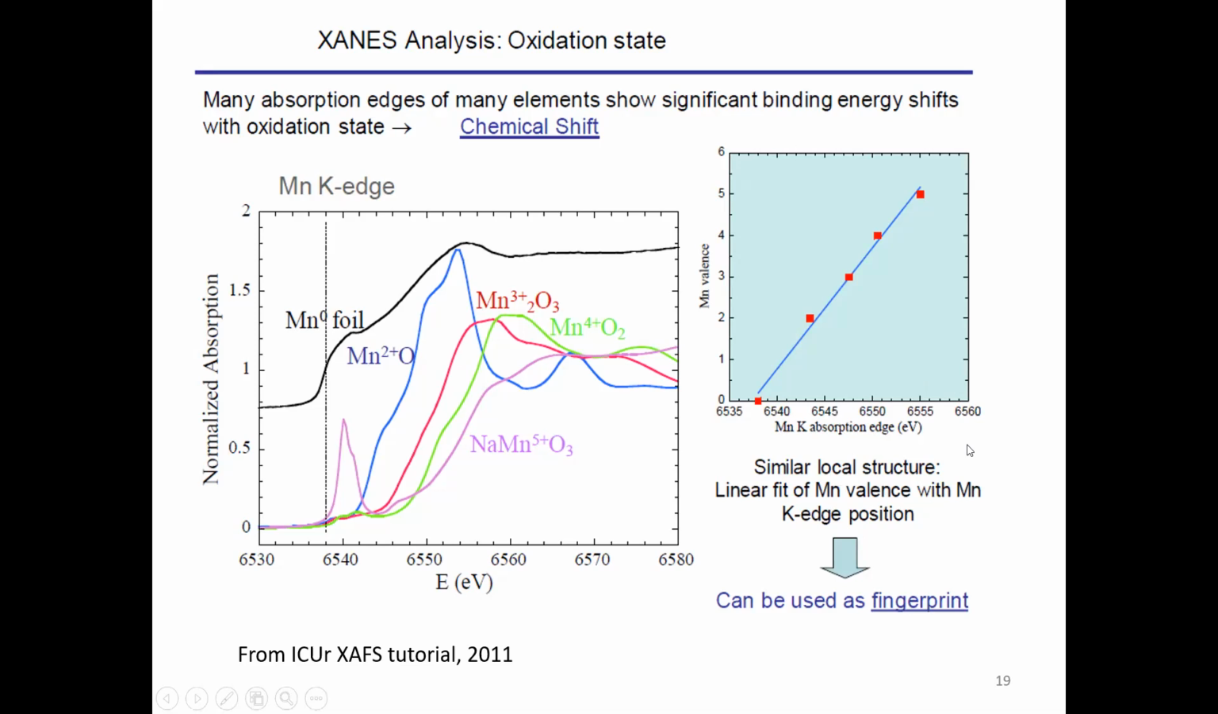So you can predict. Suppose I have known samples of +5 and +2, and your unknown sample fits somewhere in this region, so you can predict that it is +3 or +4. So basically this can be used as a fingerprint for your analysis of the oxidation state.